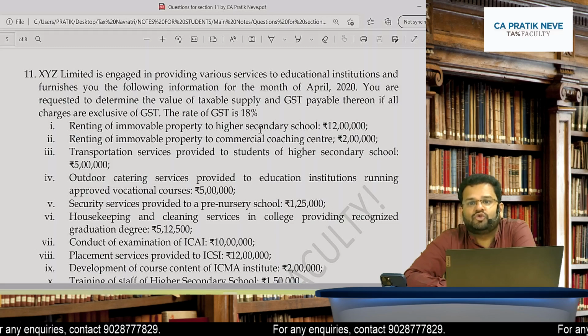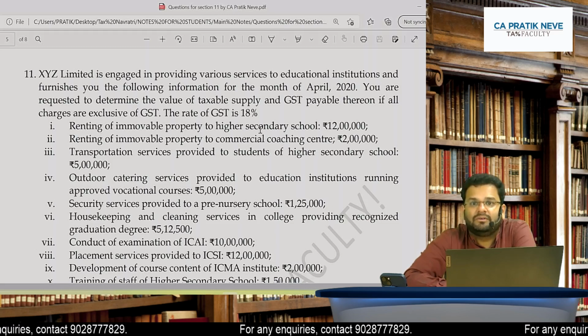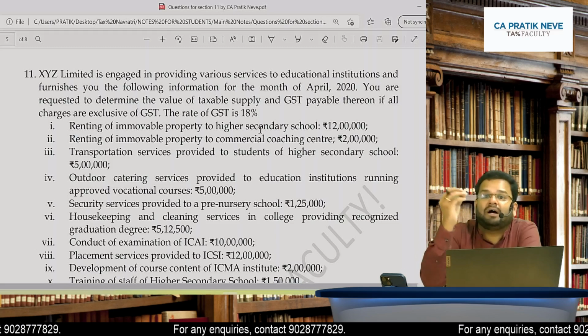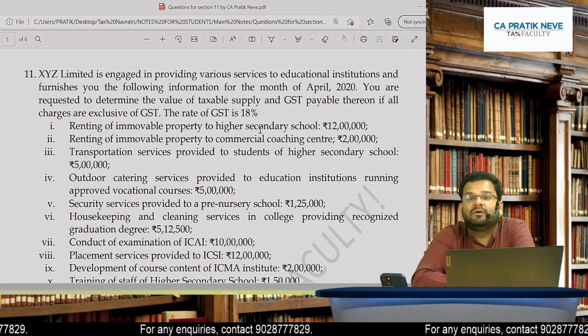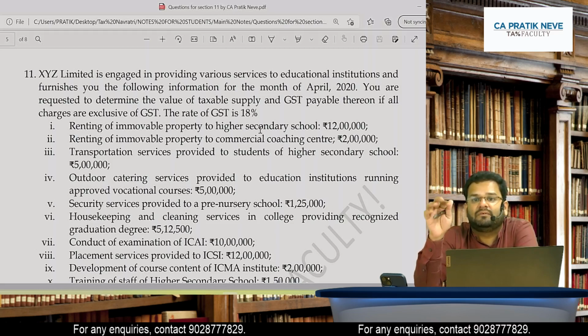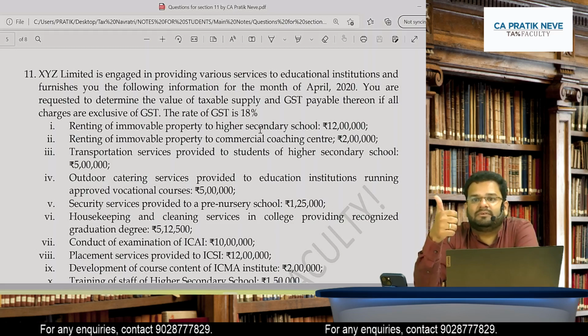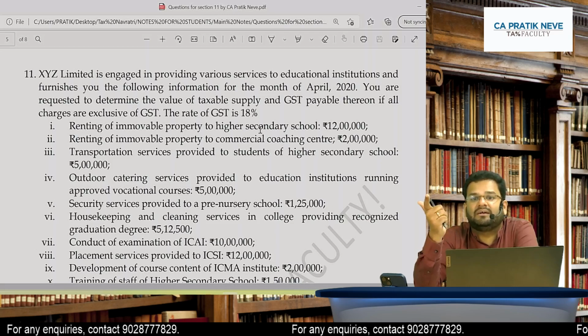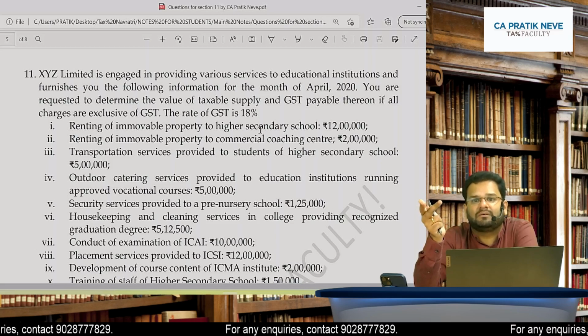What I have seen, usually students get emotional. They say exempt. No. How many inward supplies are exempted? 5. Which are those 5? One is transportation. Second is catering. Third is housekeeping.